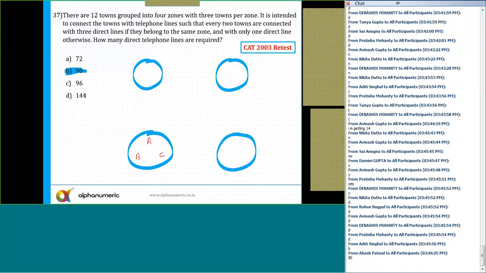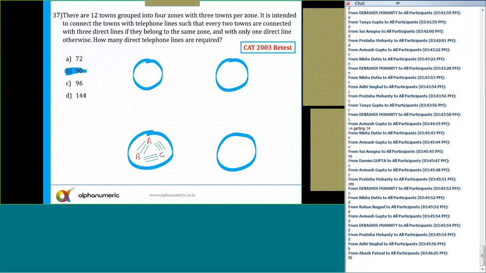It is intended to connect the towns with a telephone line such that every 2 towns are connected with 3 direct lines if they belong to the same zone. So I can say A is connected with B with 3 direct lines. B is connected with C with 3 direct lines. And A is also connected with C, 3 direct lines.